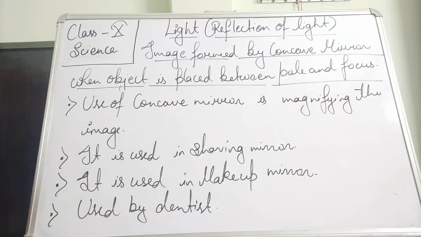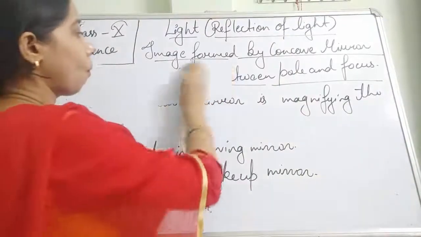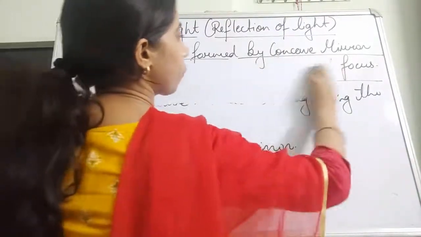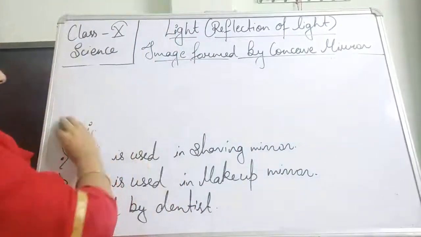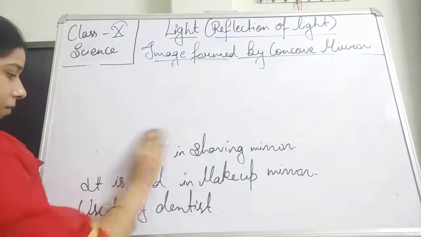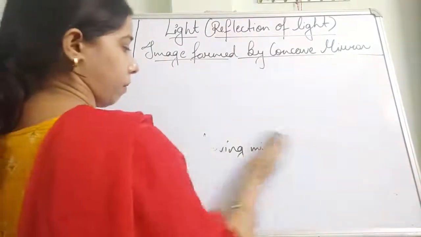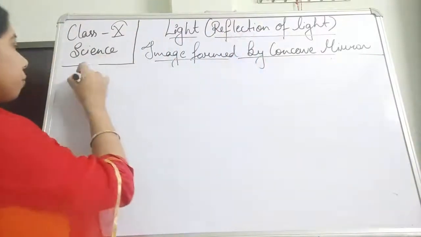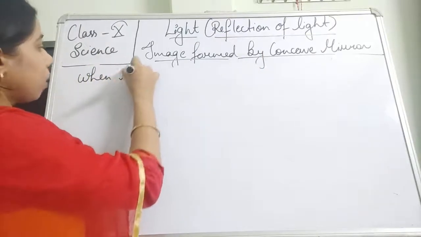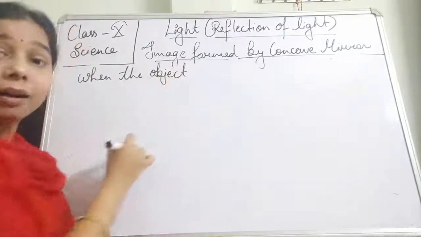So case 2. The second case is the image formed by a concave mirror when the object is placed at the focus.